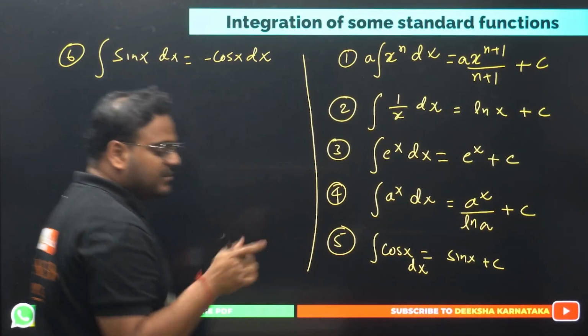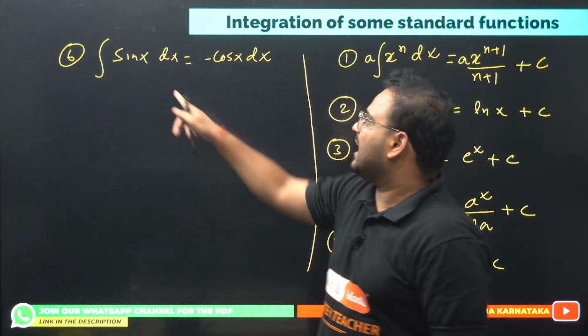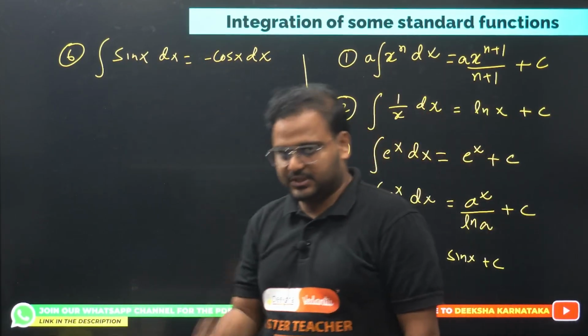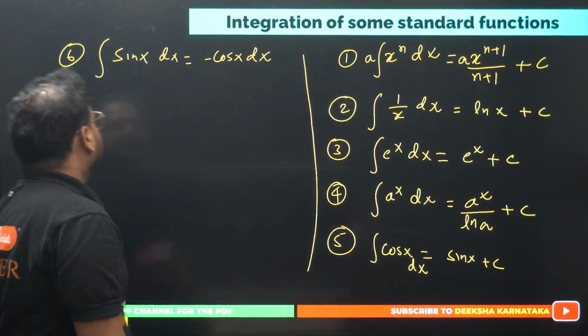Remember, the derivative of cos is minus sin, right? But over here I have plus sin. It means it has to be minus cos x, actually. Please check. Okay, and 6 is done.